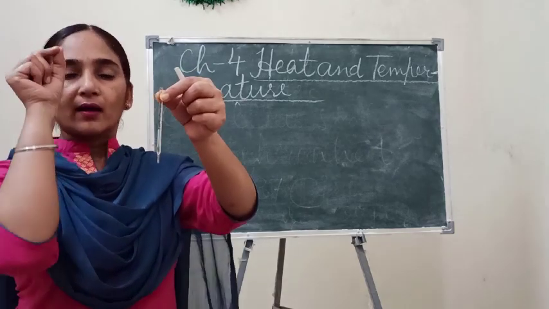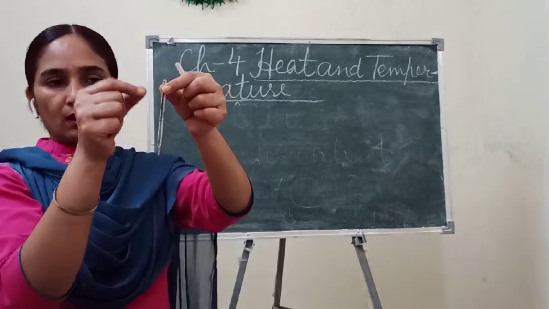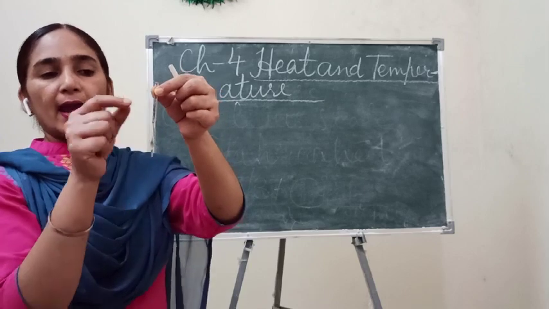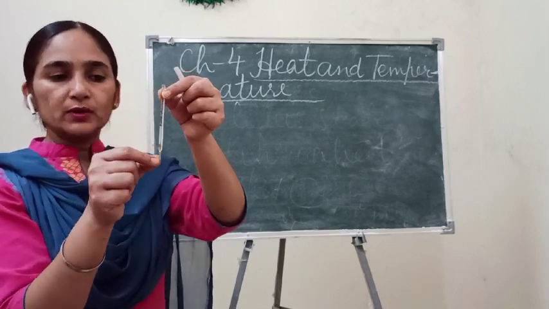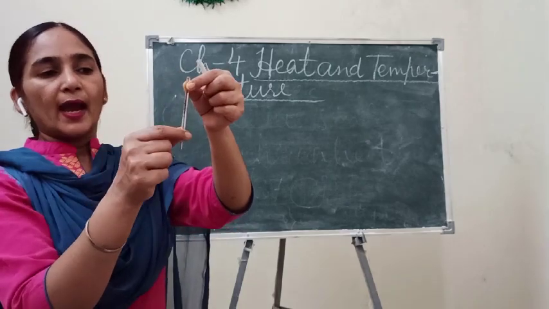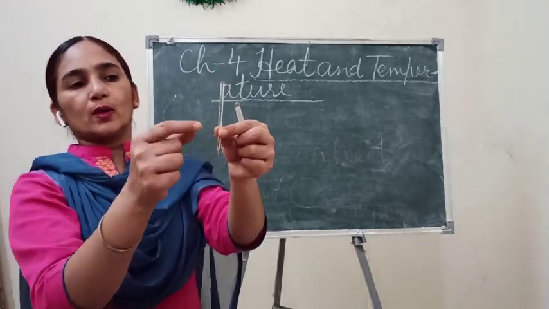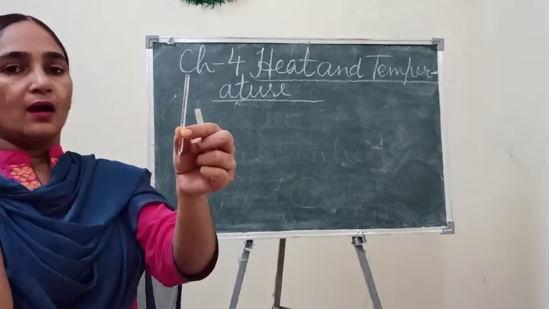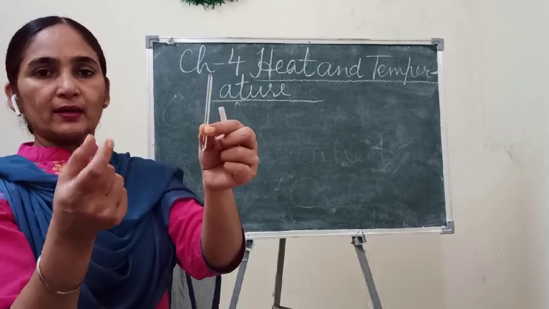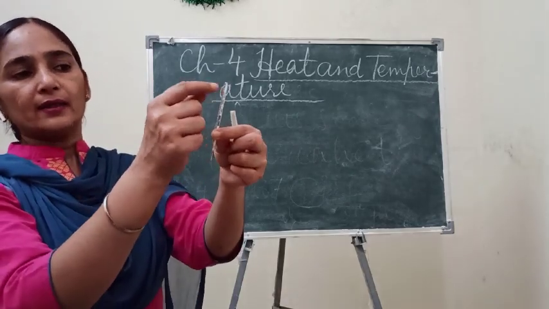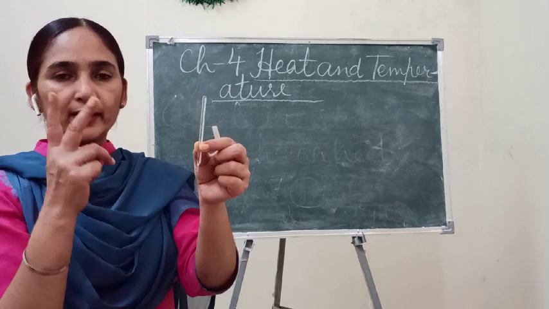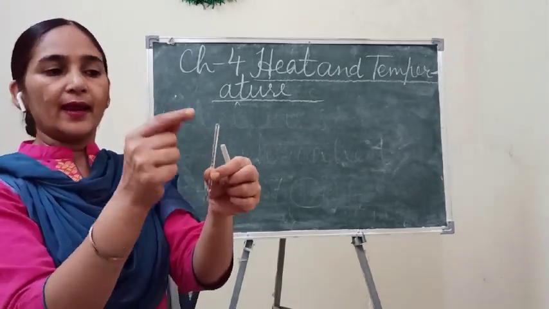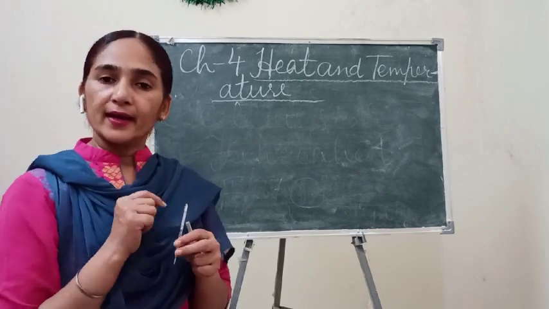A very thin glass tube is also attached inside this thermometer, and through that capillary tube the mercury starts moving. Here two kinds of readings are there. Maybe you are not able to see, but if you see a real thermometer, you can easily identify that in this thermometer two kinds of scales are there. On one side they have written the Celsius scale, and on the other side the Fahrenheit scale.